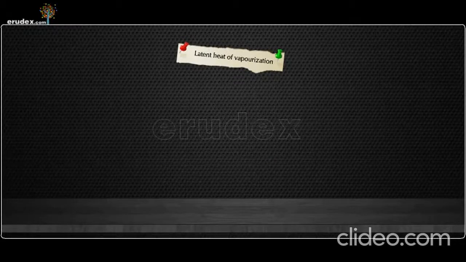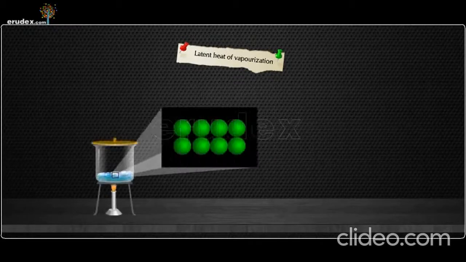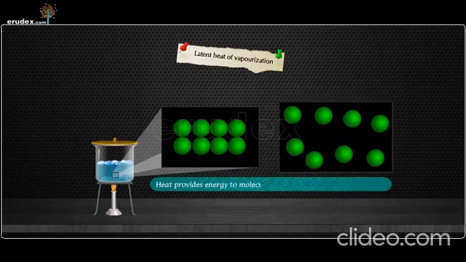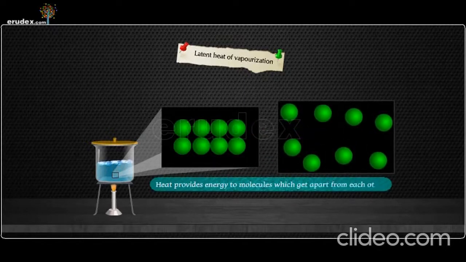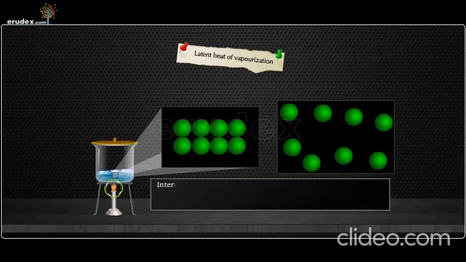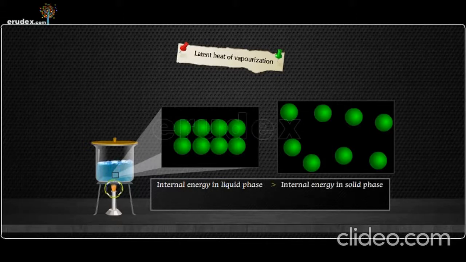When a solid melts, the molecules need energy to move apart against the strong molecular attraction. Hence, heat is to be supplied. Therefore, the internal energy of a given body is larger in liquid phase than in solid phase. Similarly, the internal energy of a given body in vapor phase is larger than that in liquid phase.